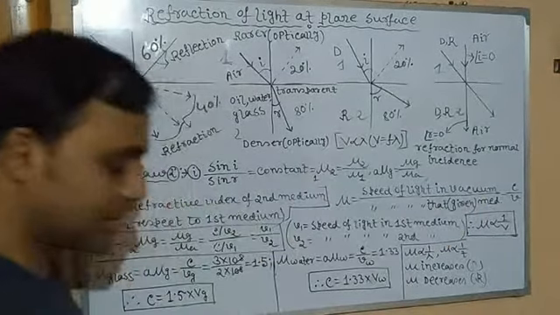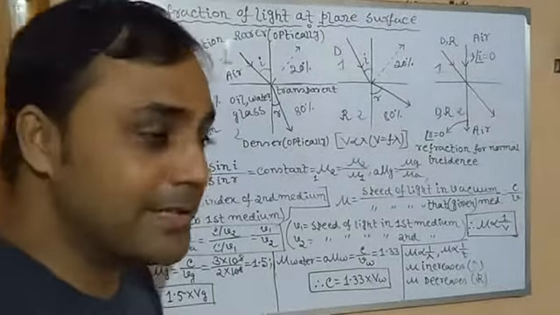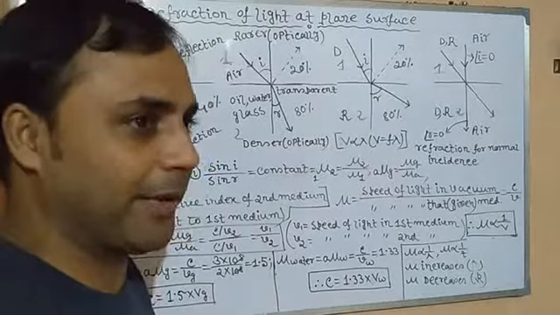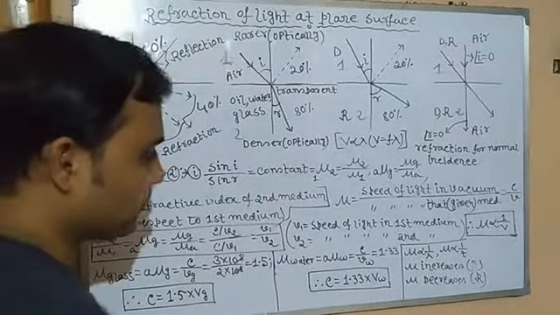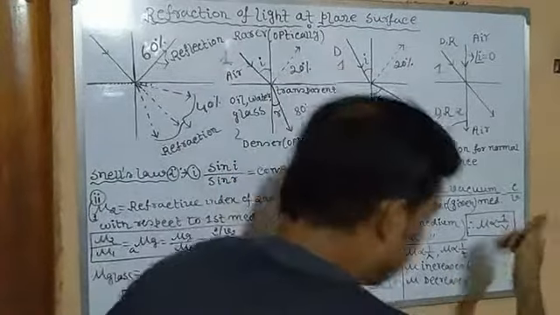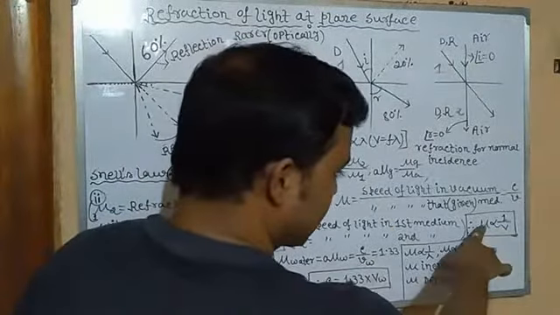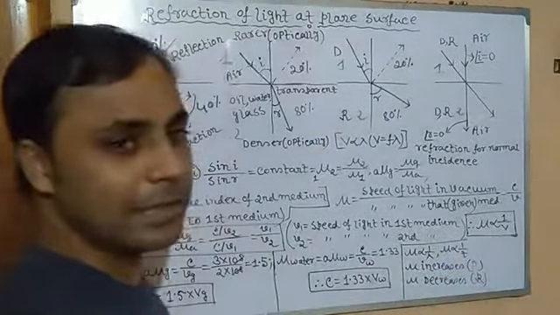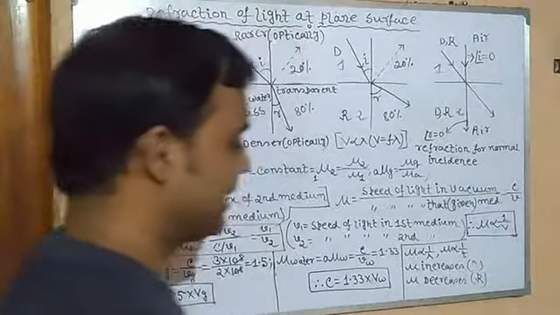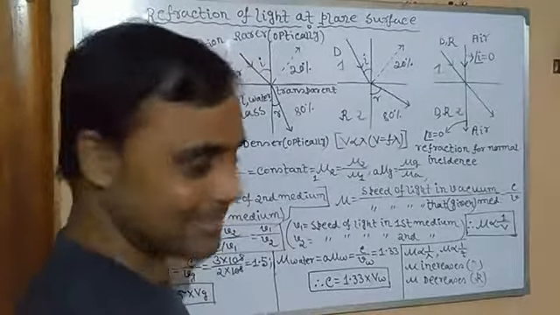If mu increases, it is a denser medium, huge traffic. Obviously in those cases, refractive index is inversely proportional to velocity. If velocity increases, mu will decrease. So where will velocity increase? In case of a rarer medium, isn't it?